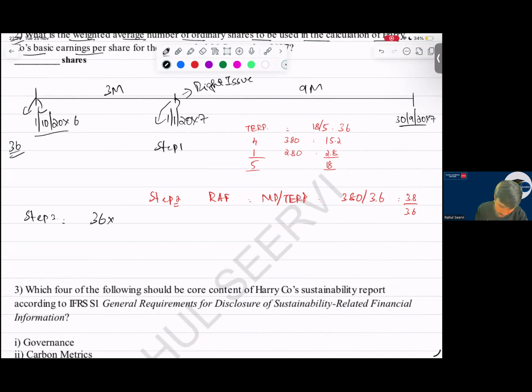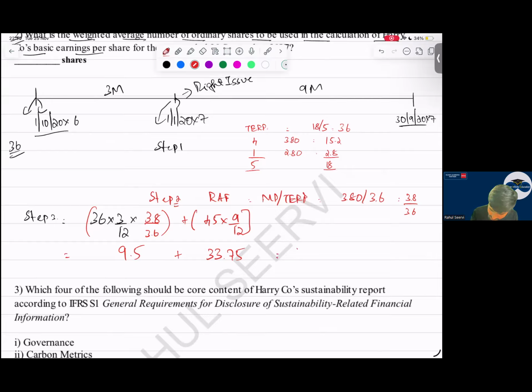So then, sir, your problem was sorted out. We have to consider the rights issue. So how many shares are there? 36 divided by 4. So 9 shares are given, plus 36. So the number of shares that becomes here is 45. So did we consider the RAF? Yes. Then 45 into 9 divided by 12 is 33.75 here. And here it is 36 into 3.8 divided by 3.6 into 3 divided by 12, which is 9.5. So 33.75 plus 9.5.